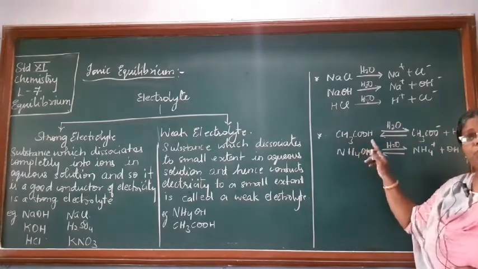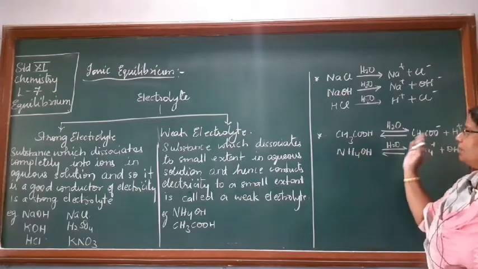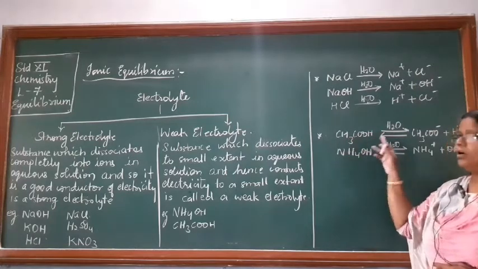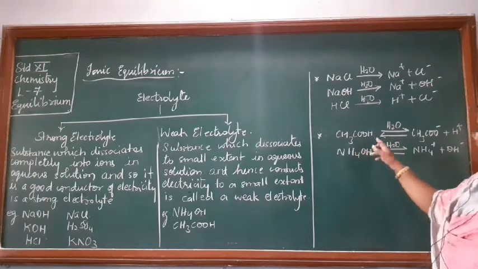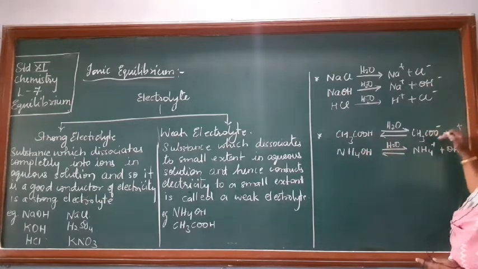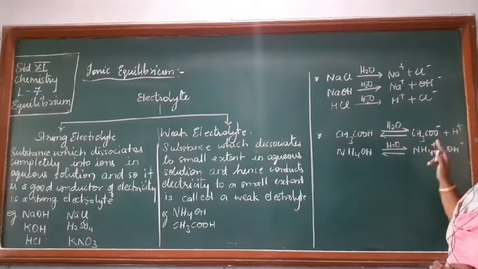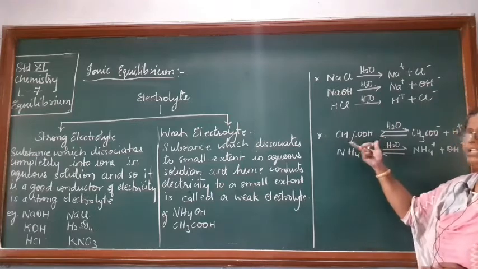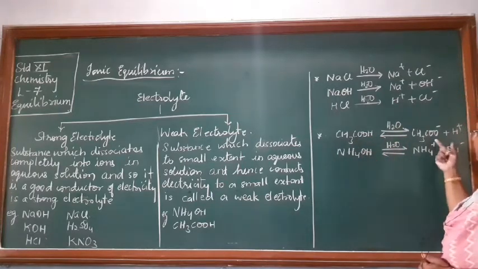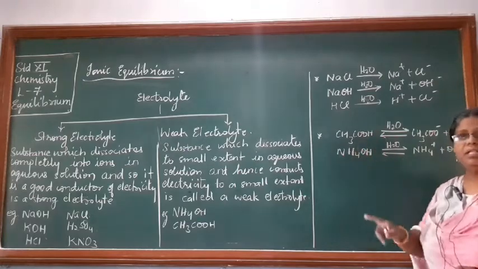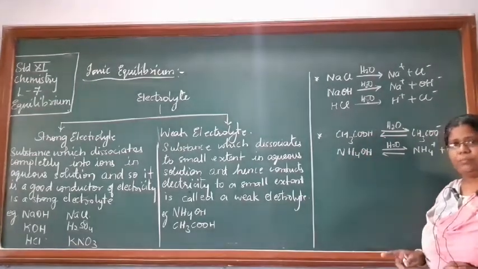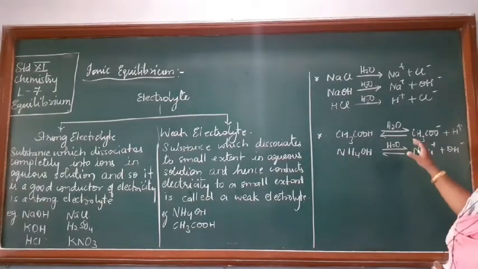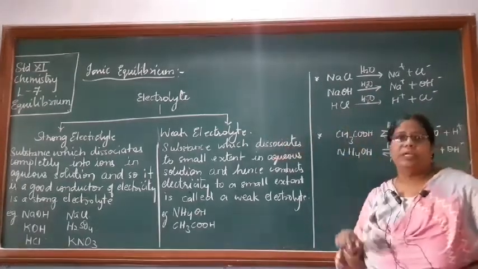This CH3COOH is not completely dissociating. Some amount of it is still remaining undissociated. So if you have taken 1 mole of acetic acid CH3COOH, then you won't get 1 mole of acetate ion, that is CH3COO minus ions. You will get less than 1 mole because all the CH3COOH has not converted into ions. Some of it is still remaining in the form of CH3COOH. So the dissociation is not complete, it is to a very small extent. Okay. This kind of electrolyte is called a weak electrolyte.